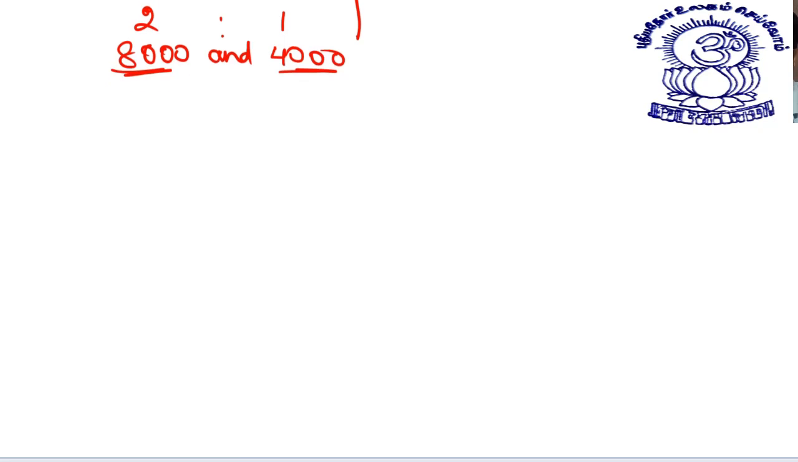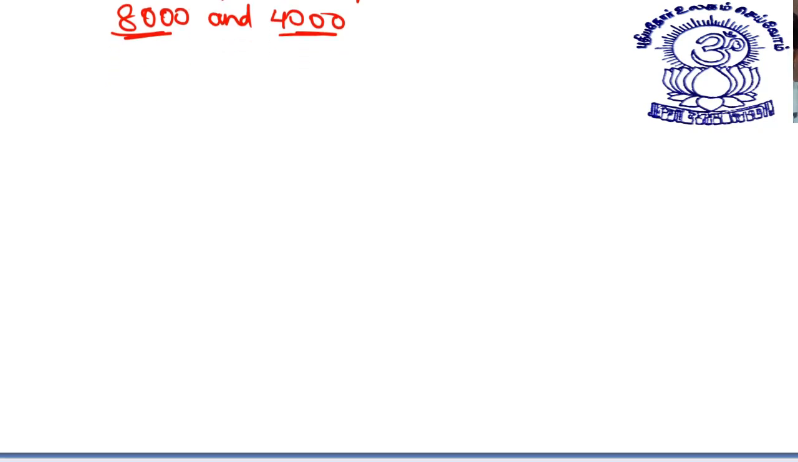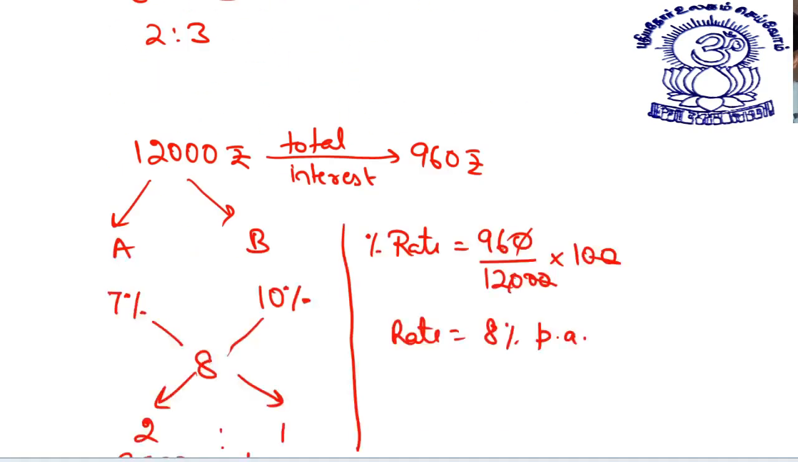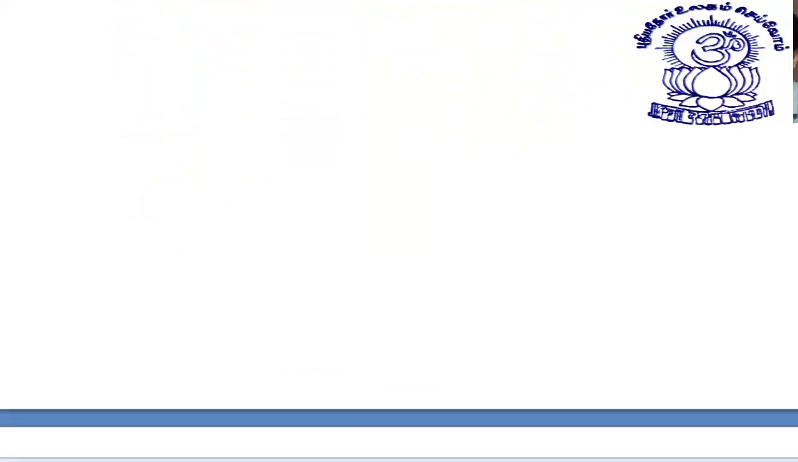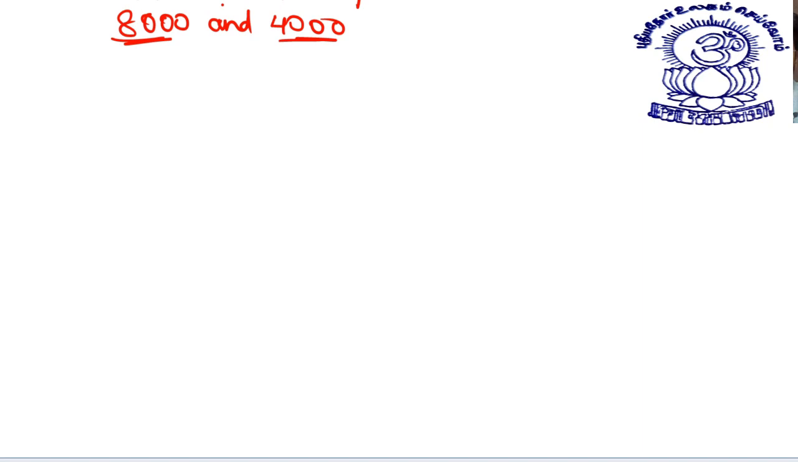Let me see if this page has space. Yes, this page has a bit of space. No problem, I will do it in this part. Oh, I'm sorry. Yeah, we can do the next question in this part.